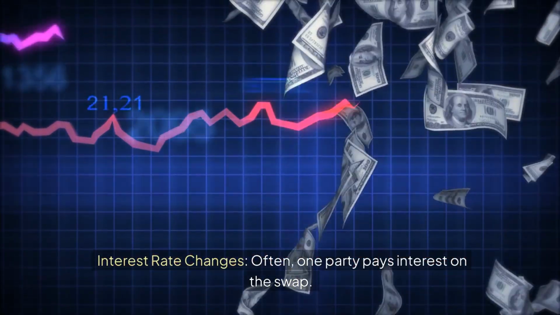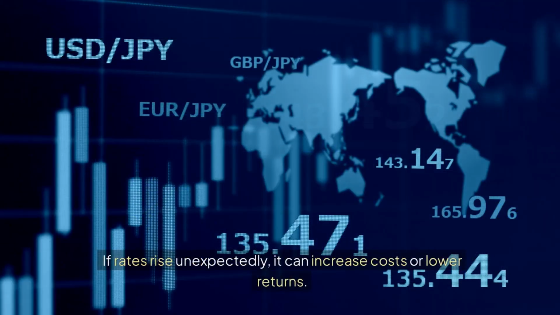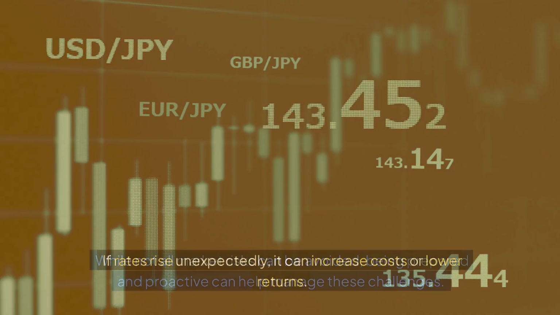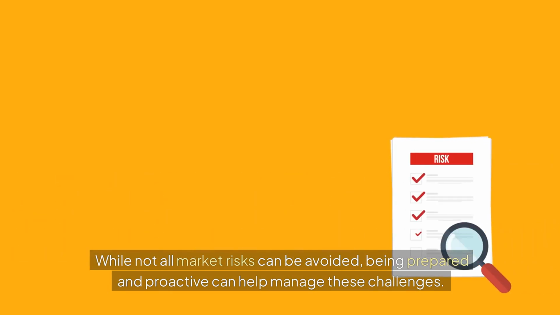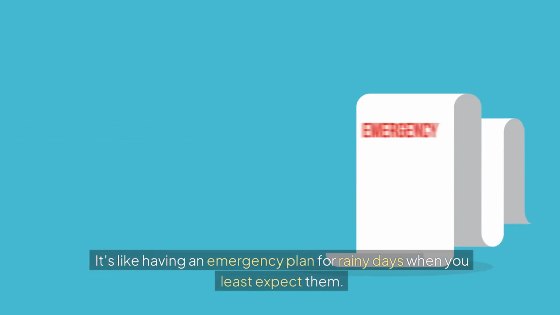Interest rate changes. Often, one party pays interest on the swap. If rates rise unexpectedly, it can increase costs or lower returns. While not all market risks can be avoided, being prepared and proactive can help manage these challenges. It's like having an emergency plan for rainy days when you least expect them.